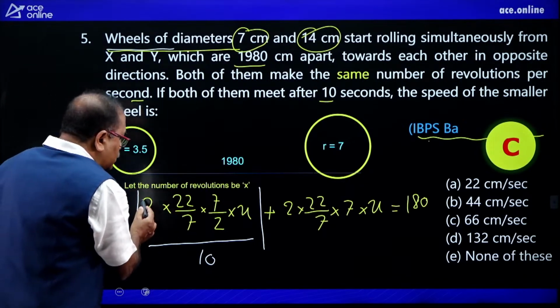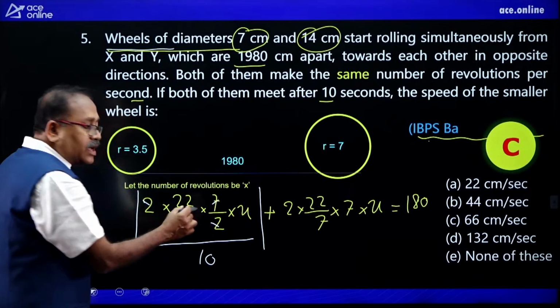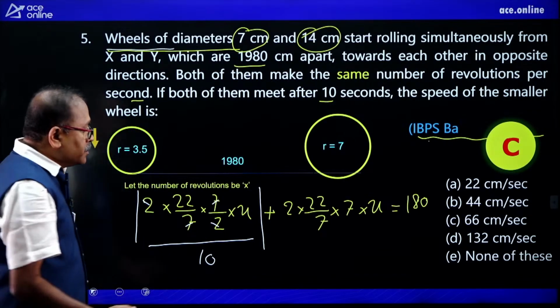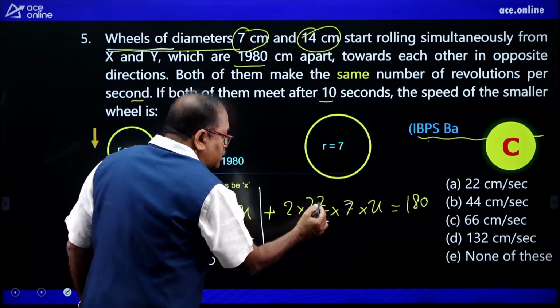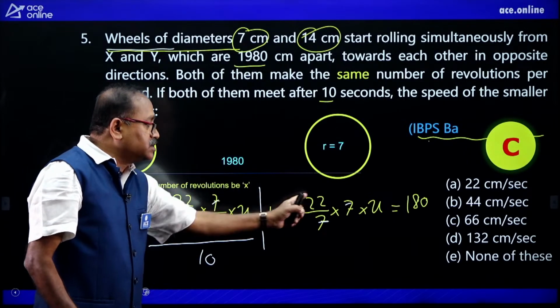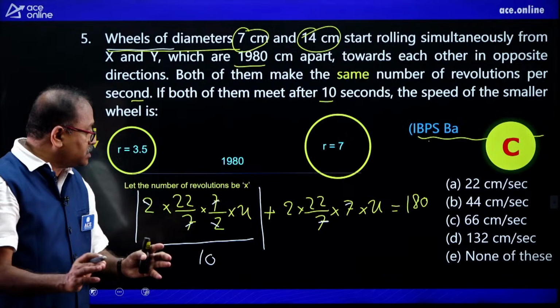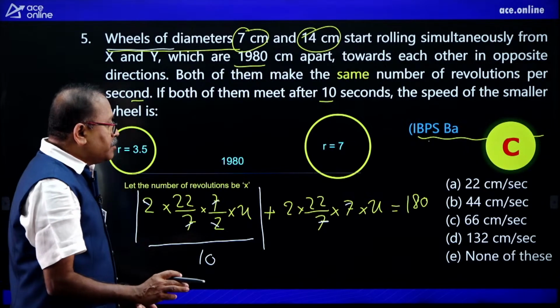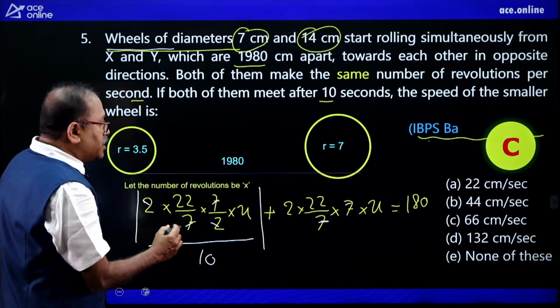Now, I notice that this 7 gets cancelled. Here it is 22x. And here this 7 gets cancelled. Here it is 44x. 22x plus 44x, that is 66x. Am I right?